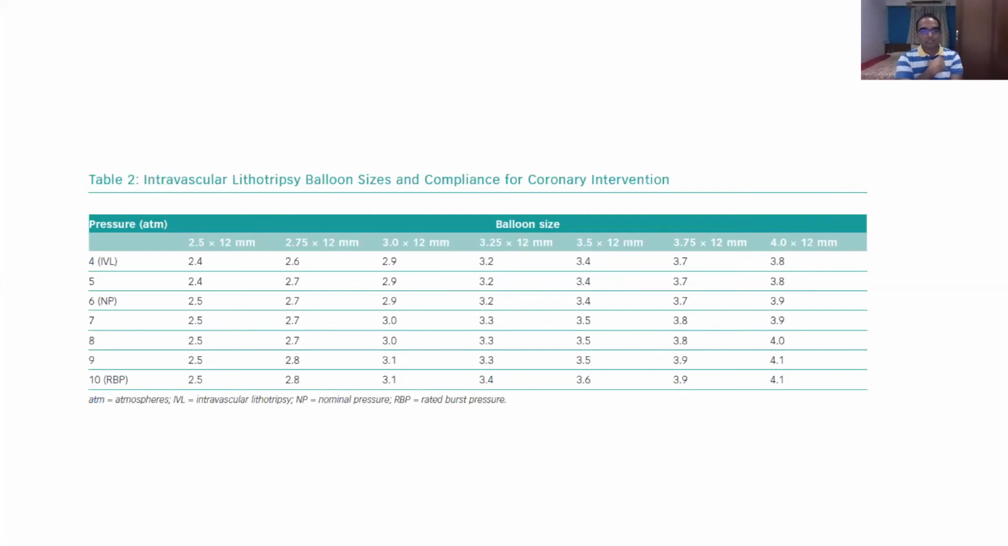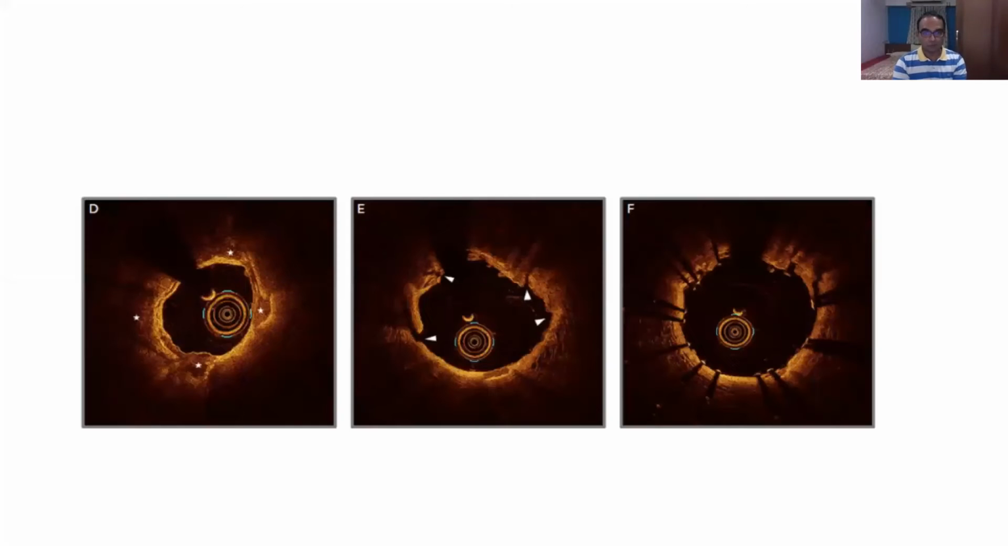So these are the IVL sizes which are available. The lowest size is 2.5 into 12. The length is fixed. It starts from 2.5 into 4. So there's a concern that if the artery size is more than 4, there is no IVL, at least for the coronary available right now. So this is from the internet.